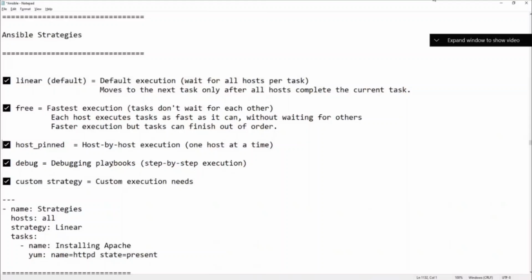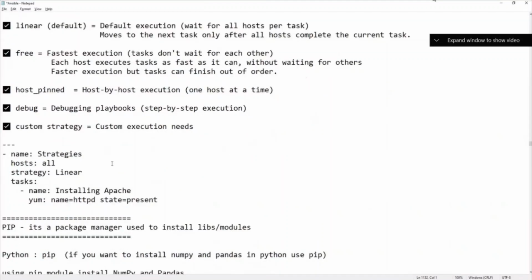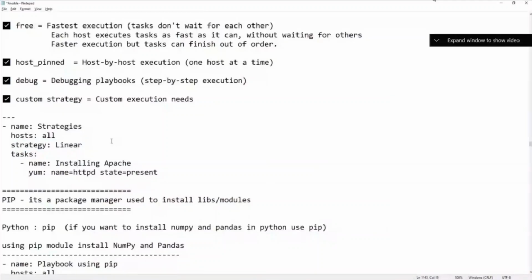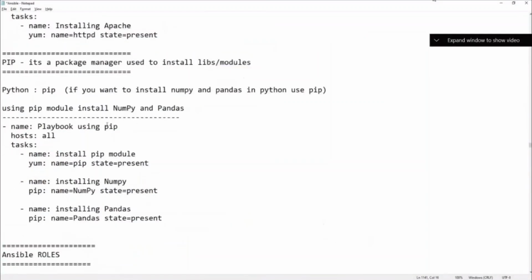Here we need to put strategy colon linear. We have written so many playbooks till now. Inside that, here we need to put one line called strategy: linear. If you don't put it, by default it is linear. If you want to specifically mention any kind of strategy, then you put strategy colon free or linear or debug or postpin.